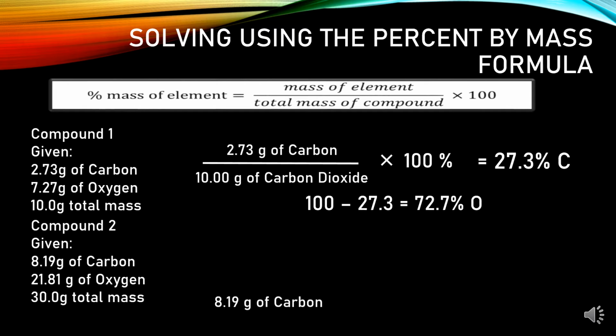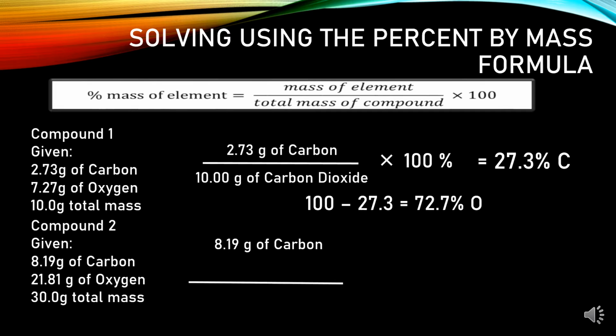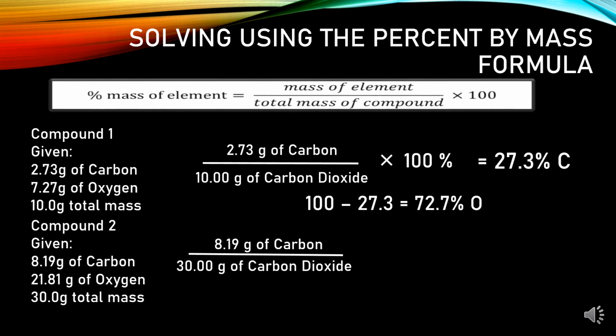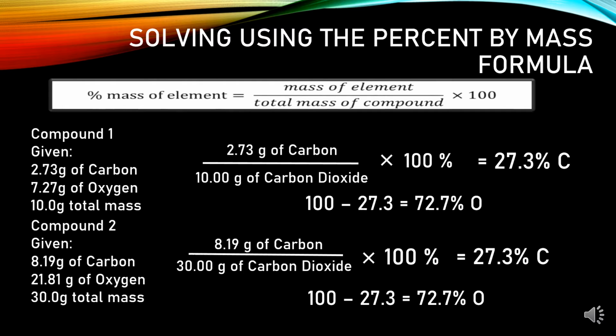Substituting the value, we get 8.19 grams, the mass of element, over the total mass, 30 grams, times 100%, which gives us 27.3%. To know the percent mass of oxygen, we subtract 27.3% from 100, which also gives us 72.7% oxygen.